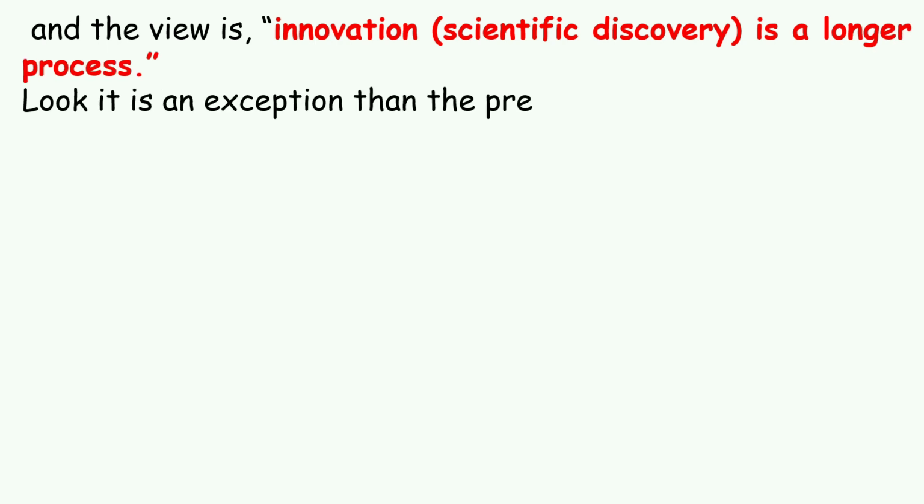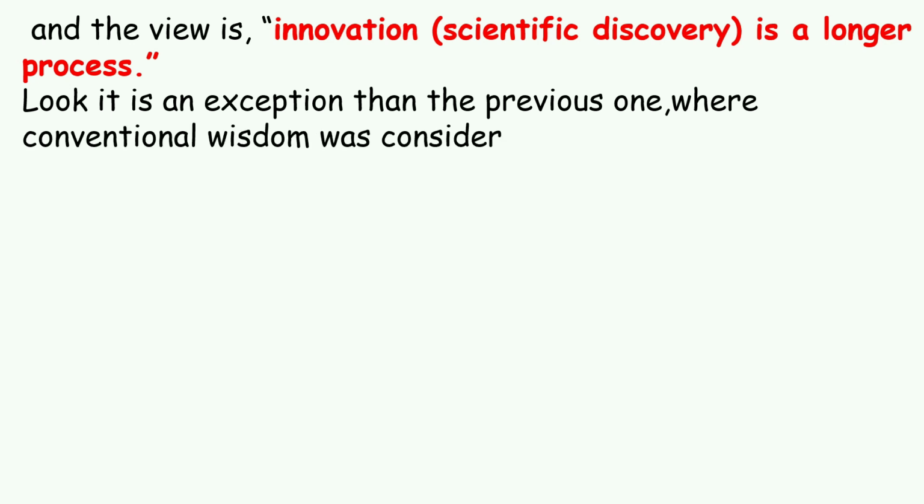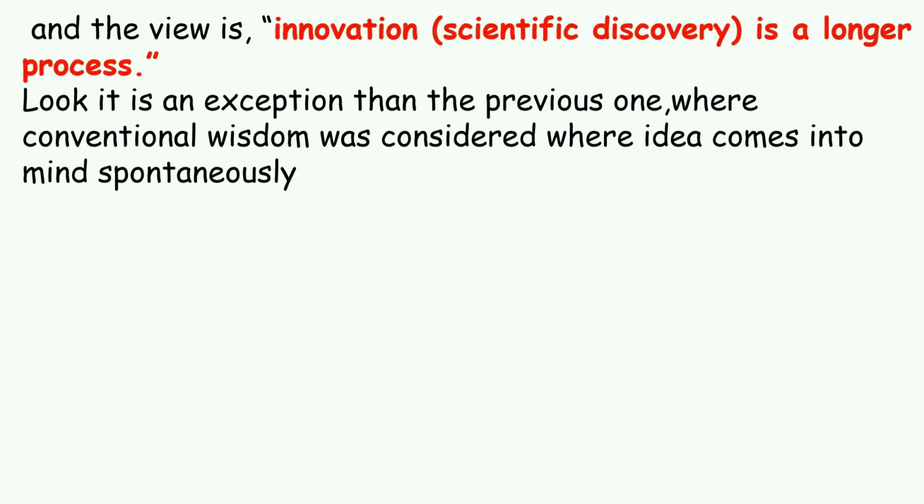Look, it is an exception to the previous one, where conventional wisdom was considered, where an idea comes into mind spontaneously. But here they are telling about an exceptional idea.